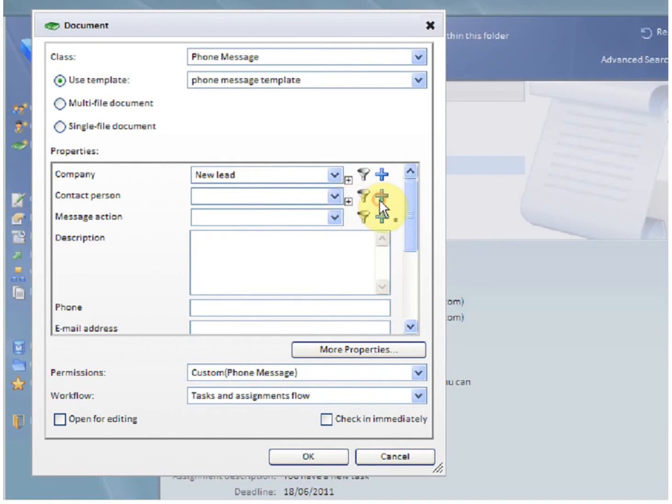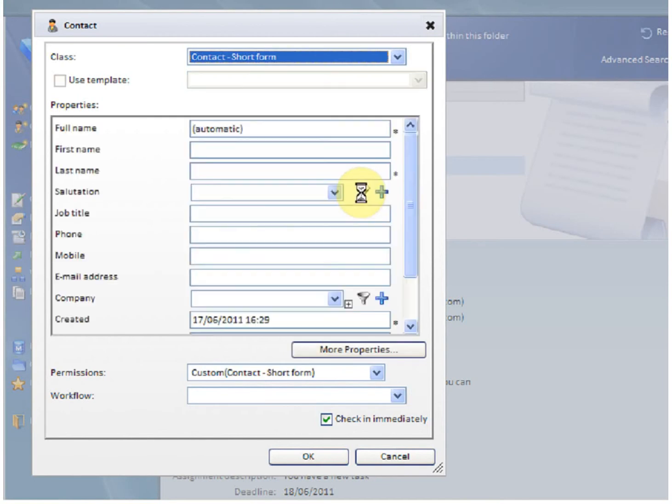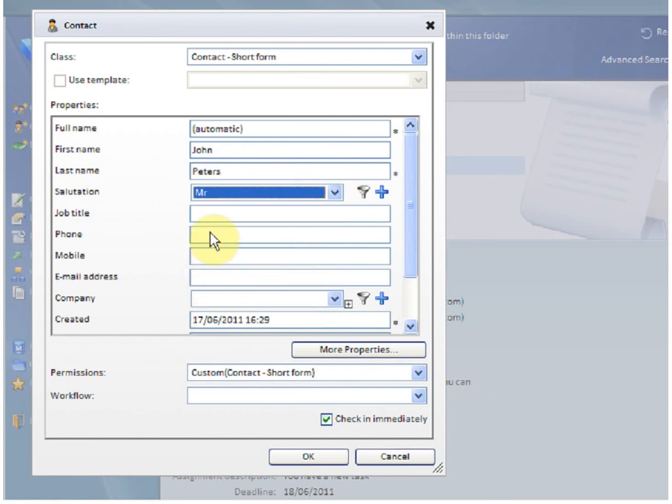You can then add the people that are involved and that you've spoken to. Enter the first name and last name of the person. And again, it is important to record as much information as you can for the individual.